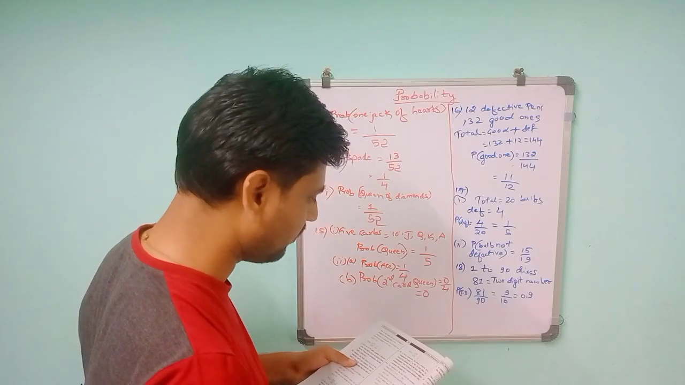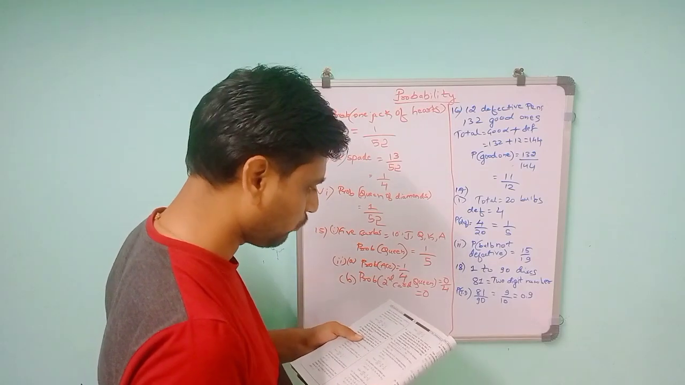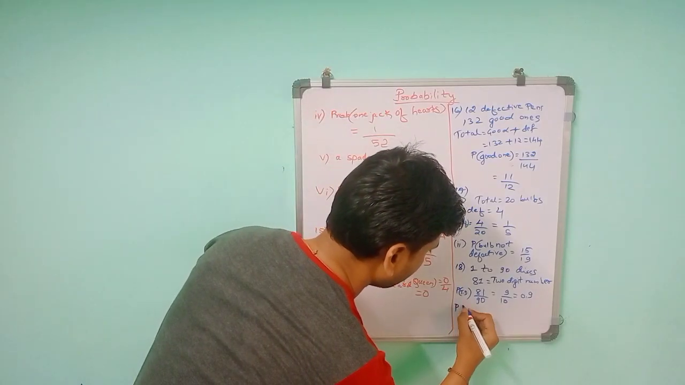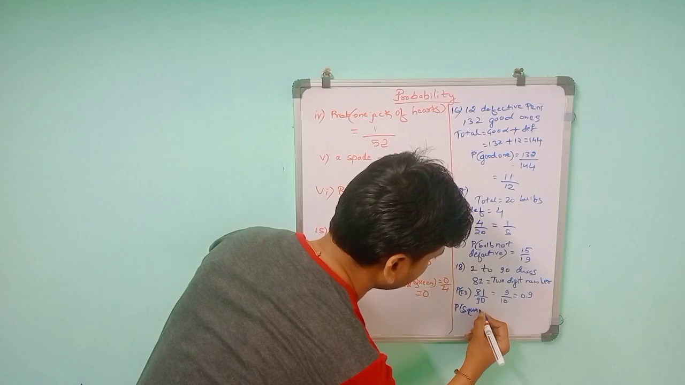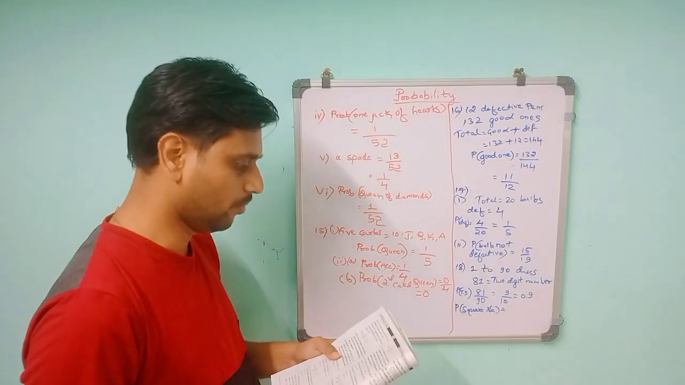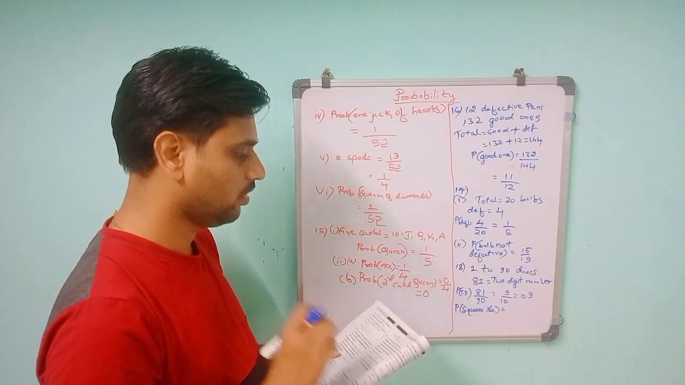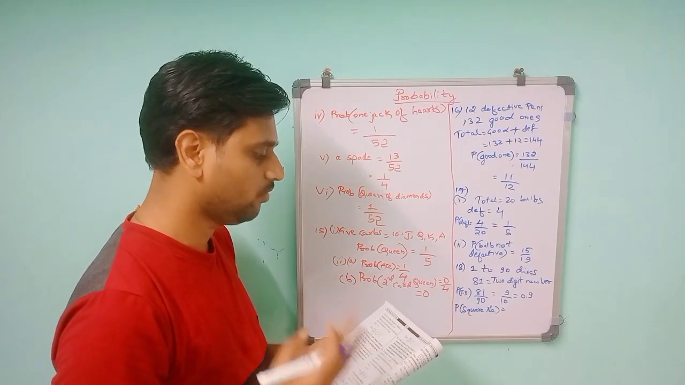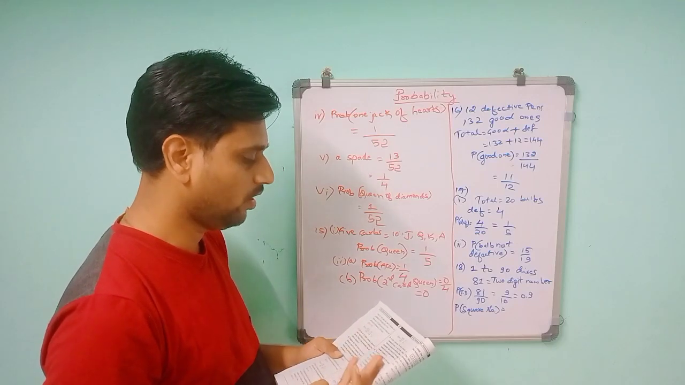Then in that second question, a perfect square number. So for a perfect square number, if you start from 1 to 90, 1 is also a perfect square. So 1, then